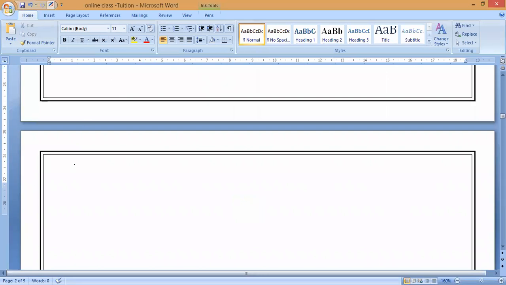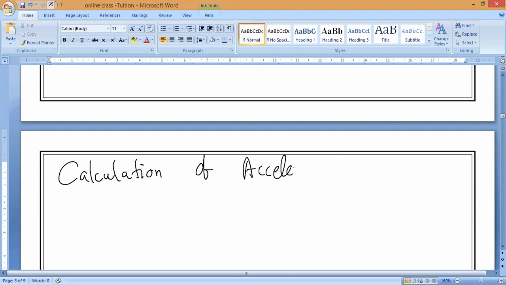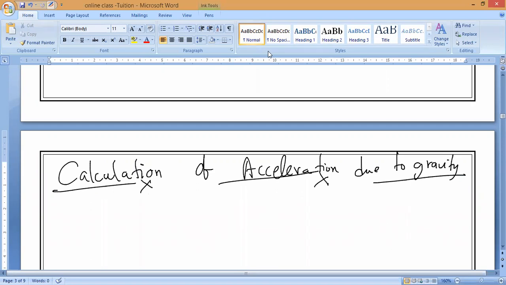Calculation of acceleration due to gravity. As we know, the force exerted by the ground on any freely falling object, what is the force equal to from Newton's second law? Force is equal to mass into acceleration.